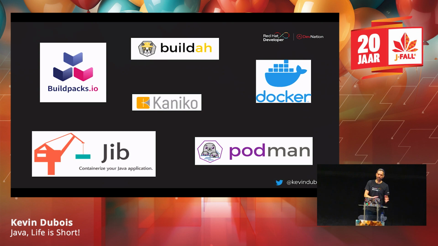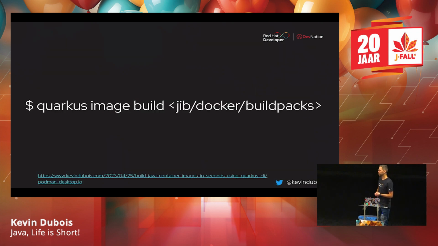But anyway, kind of going back to Quarkus. Sorry, I'm just a fan of Quarkus. But what you can do instead of using Docker build and creating Dockerfiles or using Jib or whatever, with Quarkus you can just do quarkus image build, and you'll build a container image. The only thing that you'll need is, for example, if you want to use Docker, you'll need your Docker runtime on your local machine, or Podman. But you can also use Jib, for example. So you can use quarkus image build jib, and it'll build your container image with Jib, which means that then you don't need a container runtime, right?